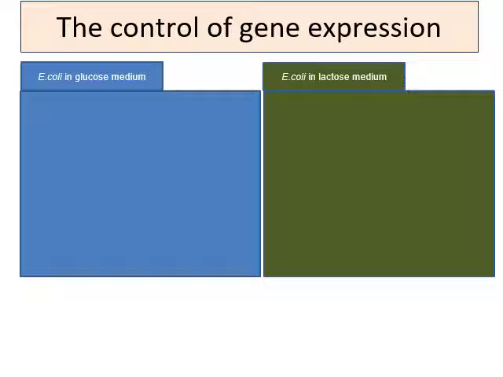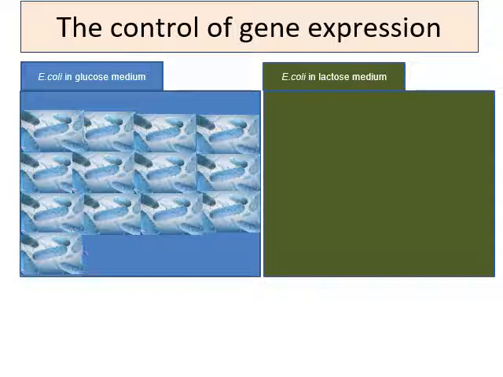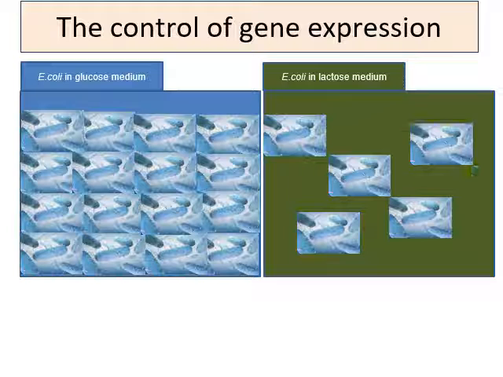Okay, for your information, E. coli grows rapidly on a culture medium containing glucose. But when E. coli is transferred to a medium containing lactose, it will show a short delay to grow. This is because the growth in lactose requires the presence of an enzyme, which is needed in order to hydrolyze lactose to glucose and galactose.